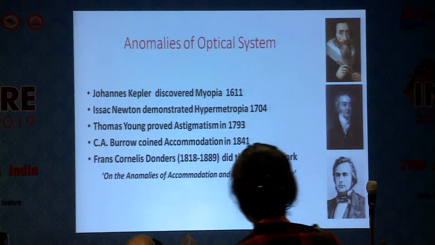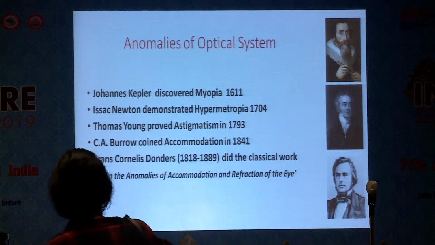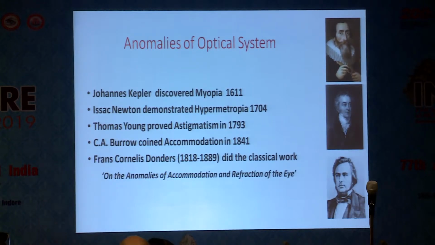Johannes Kepler, the well-known astrophysicist, discovered myopia in 1611. Isaac Newton demonstrated hypermetropia in 1704. Thomas Young proved astigmatism in 1793. C.A. Barrow coined the word accommodation in 1841. Franz Cornelius Donders did his classical work on anomalies of accommodation and refraction of the eye.